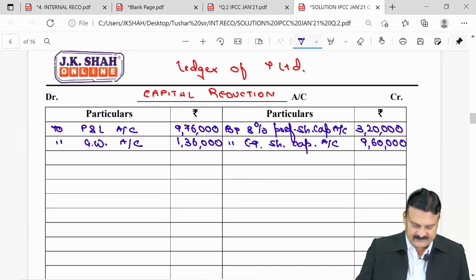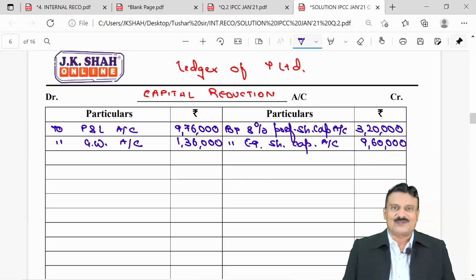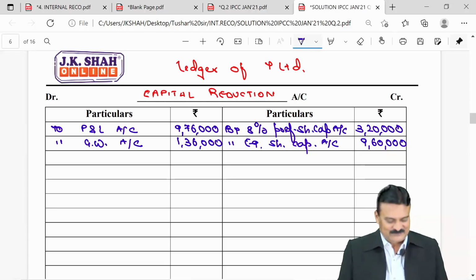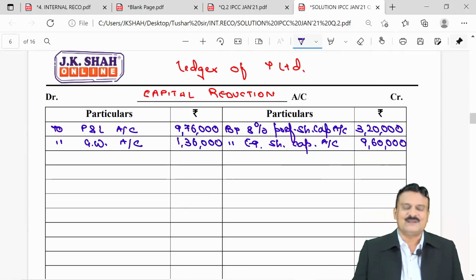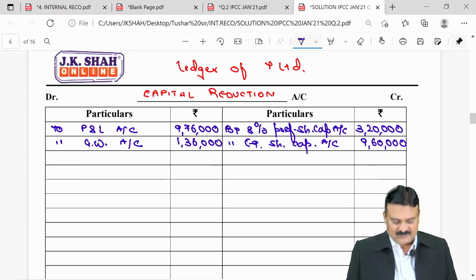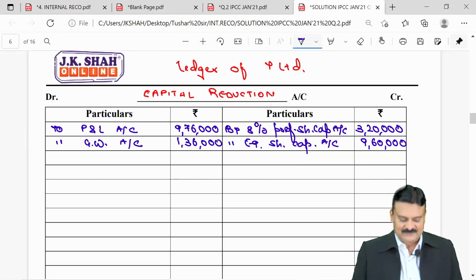Next, this important adjustment: valuation of investment. Y Limited holds 21,600 shares in B Limited. This represents 15% of the share capital of that company, B Limited. B is not a listed company. The average net profit after tax of the company is rupees 5 lakhs.